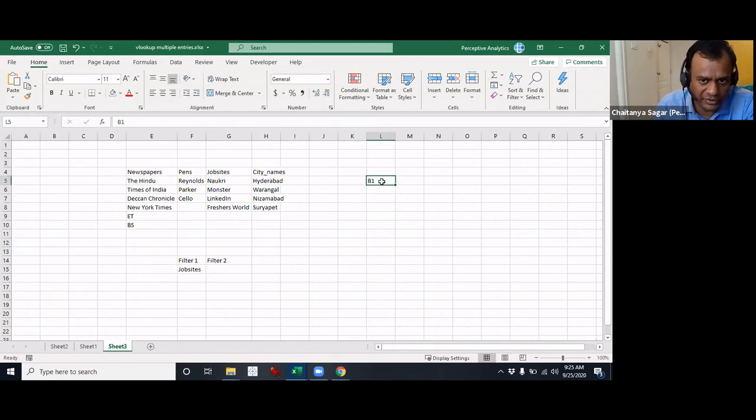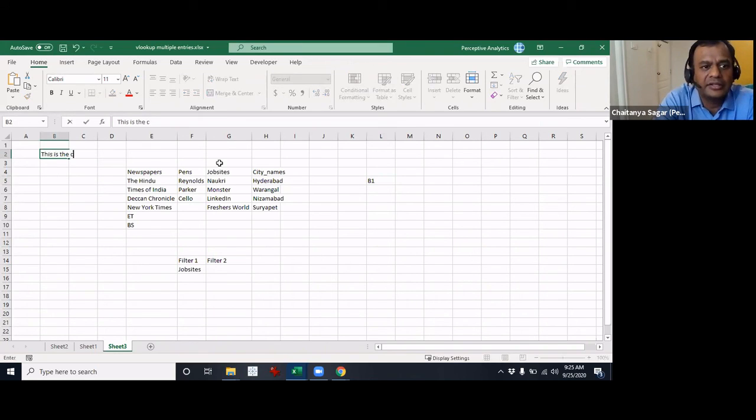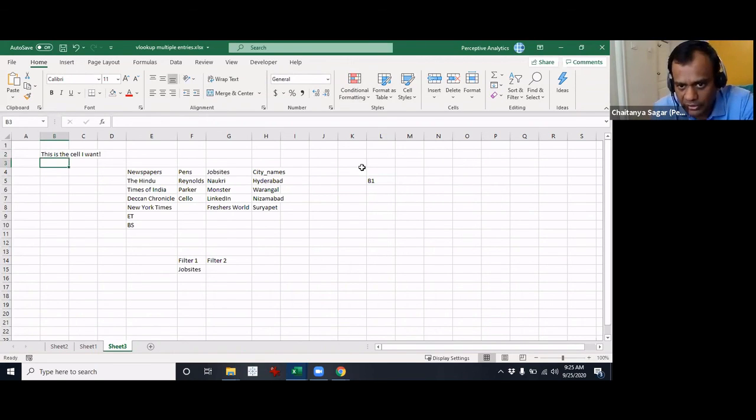When you refer to this, you don't want just what is in the cell, but the cell that it refers to. This is what you really want, but you want to give this range. Indirect converts text into a range.